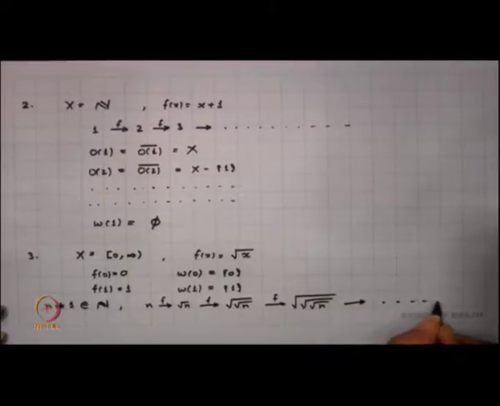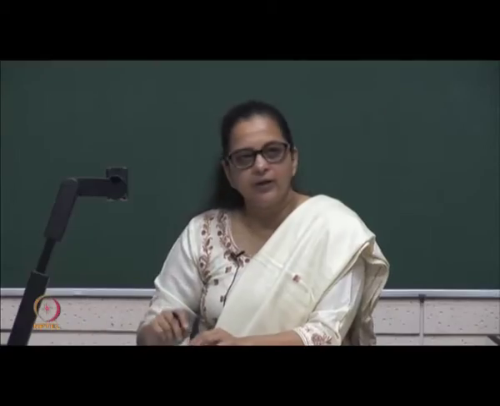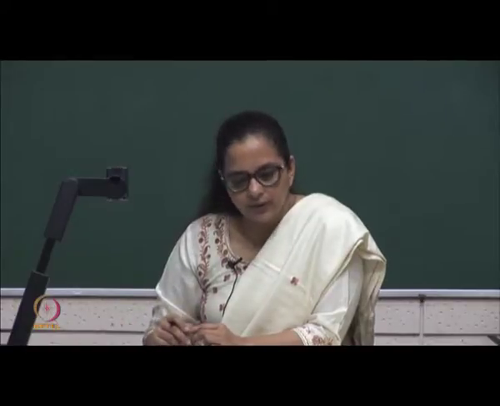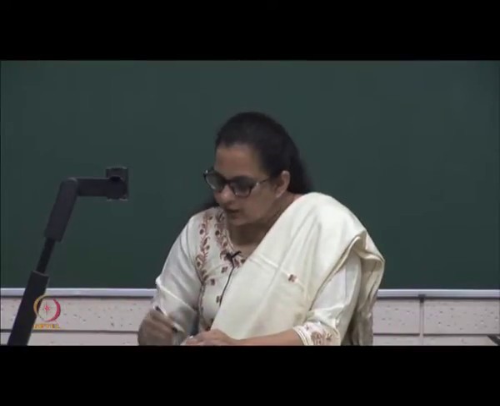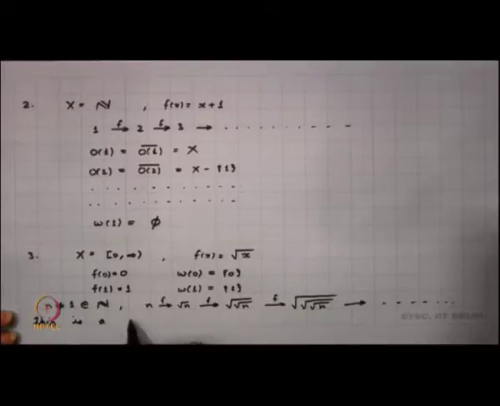What do we know about this particular sequence? We find that this is a monotonically decreasing sequence, and it converges to 1.